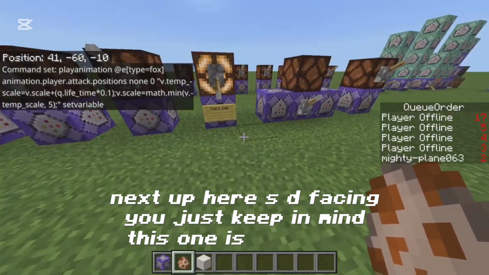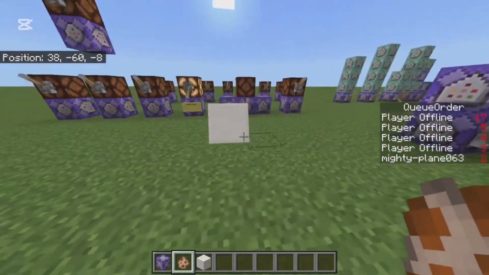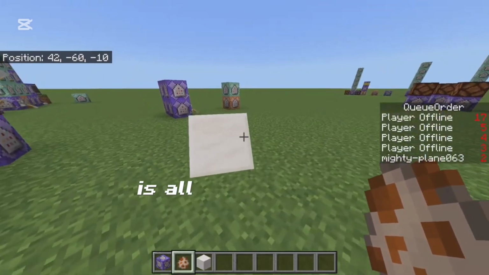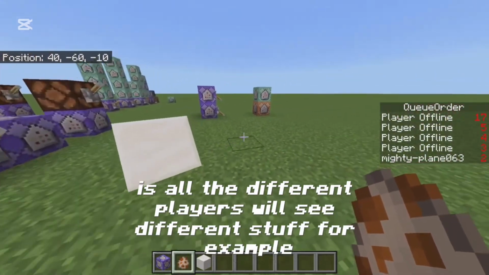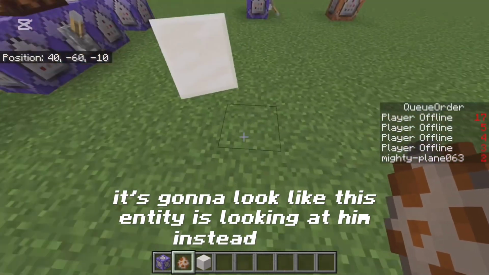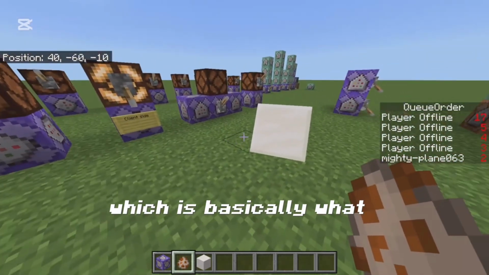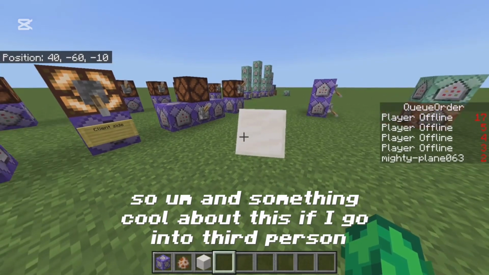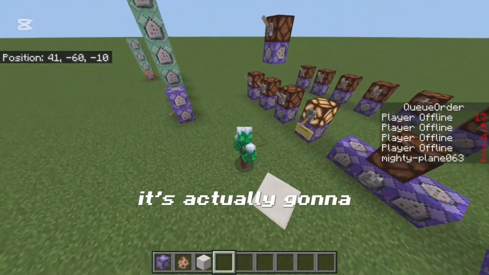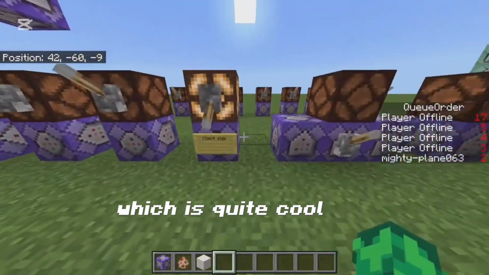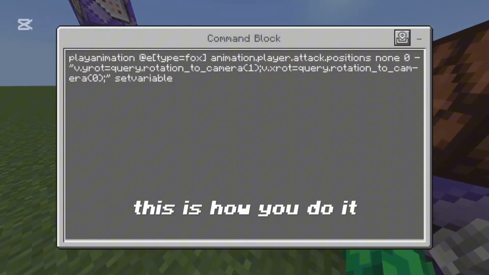Just keep in mind, this one is client-sided. So to explain what client-sided is, all the different players will see different stuff. For example, if there's another player right there, for him it's going to look like this entity is looking at him instead of me, which is basically what it is. And something cool about this, if I go into third person, it's actually going to follow my third person camera, which is quite cool. And as you can see, this is how you do it. Pretty nice.